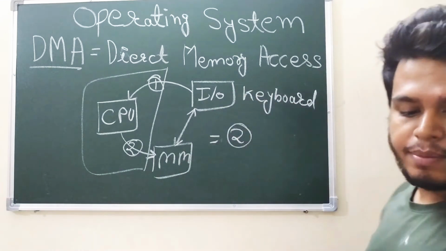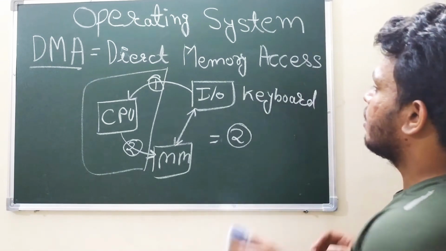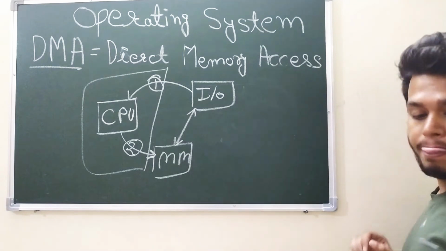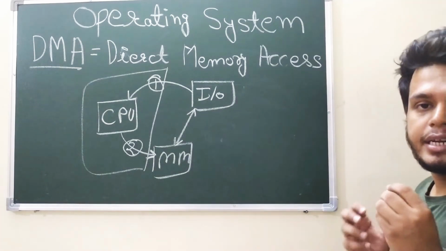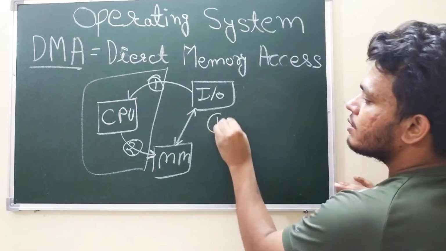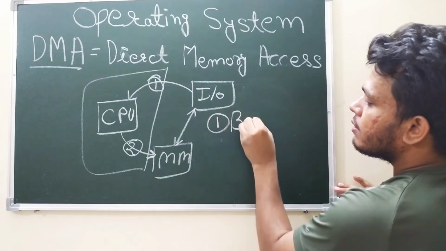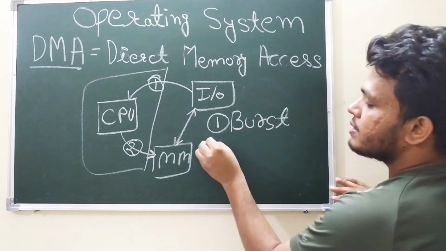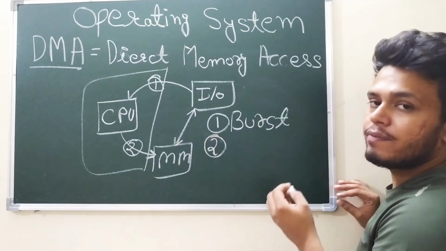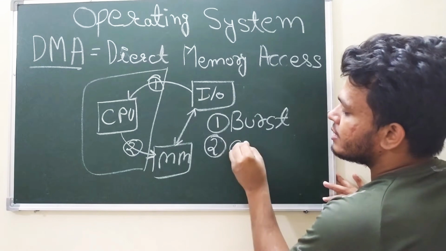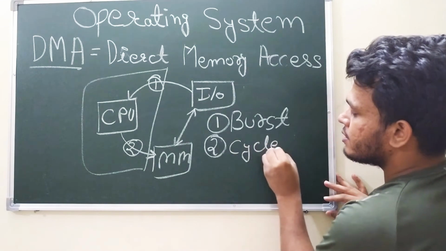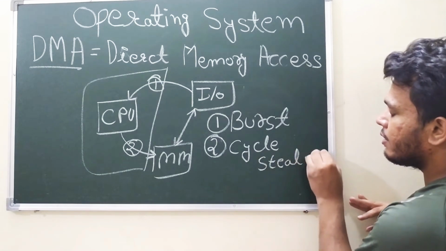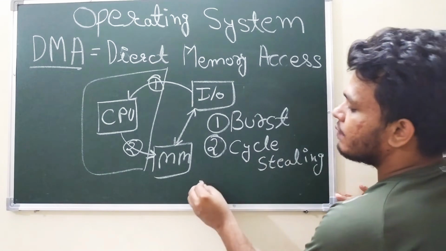Let me describe the types of DMA. There are 3 types of DMA transfer modes. The first one is burst transfer mode, the second one is cycle stealing, and the third one is interleaving.